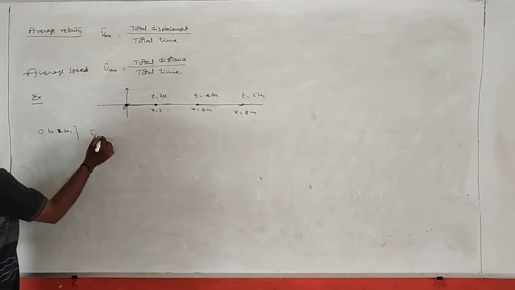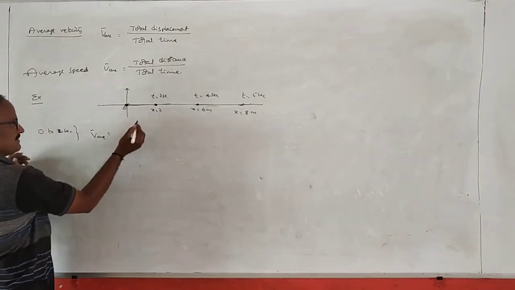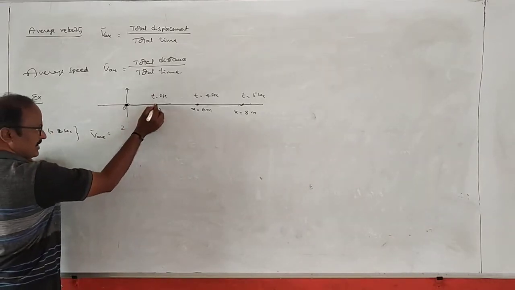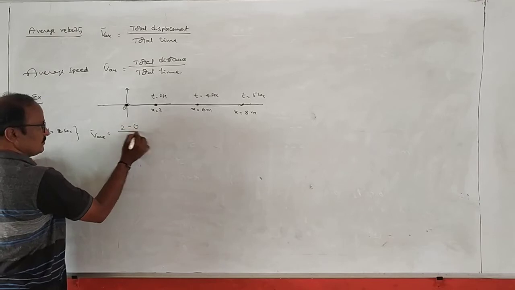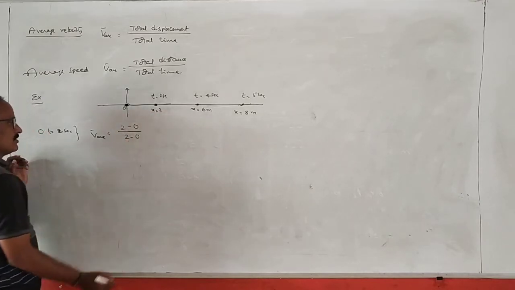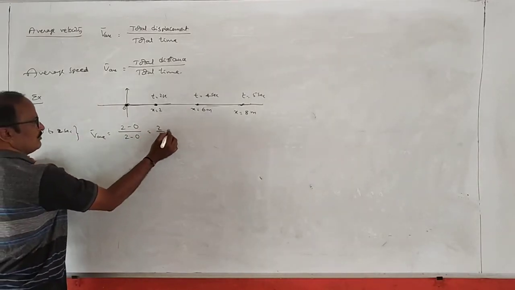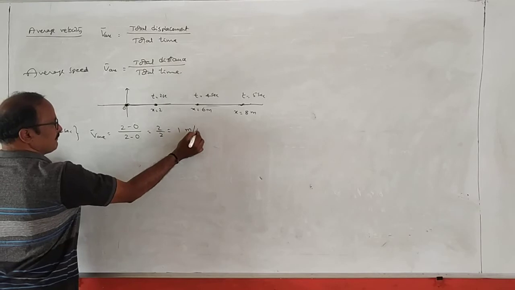Average velocity is equal to V average is equal to total displacement by total time. What is total displacement? Final coordinate 2, initial coordinate 0. 2 minus 0 by total time, 2 minus 0. Initially 0, right? So that is equal to 2 by 2, which is 1 meter per second.